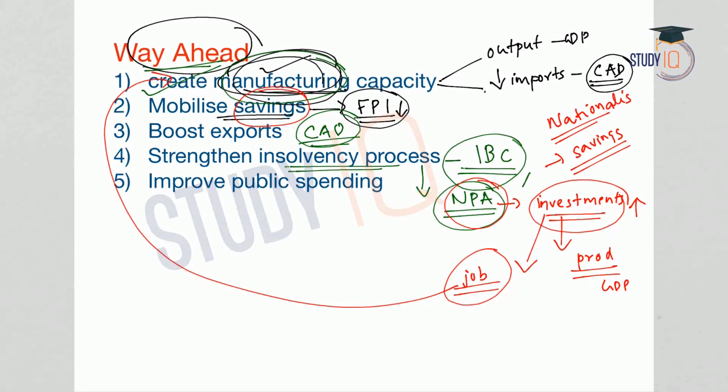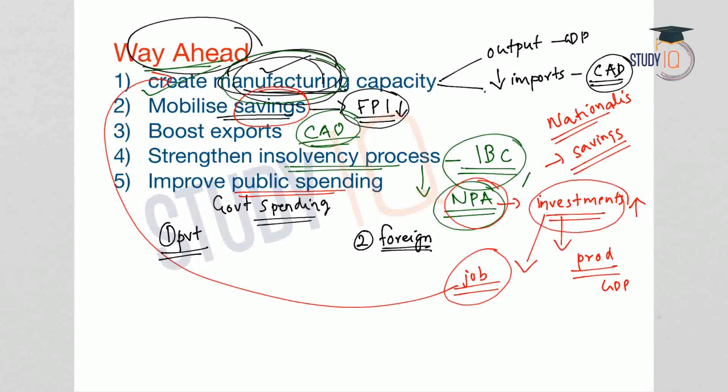Now, next one is to improve the public spending or the government spending. We have seen both private spending and also foreign investment in the Indian economy is coming down. First of all, coming to the private investment, the corporates do not have enough financial resources. That is one reason. Second one is domestic corporate indebtedness.